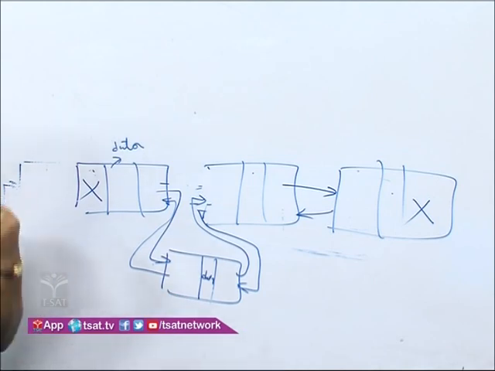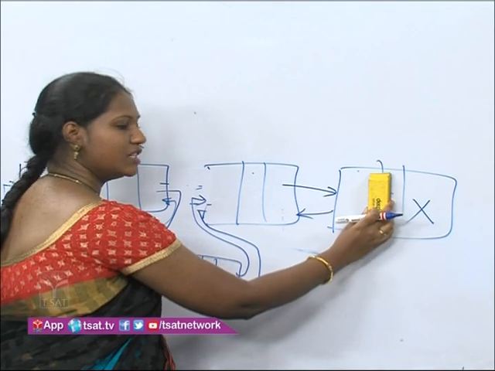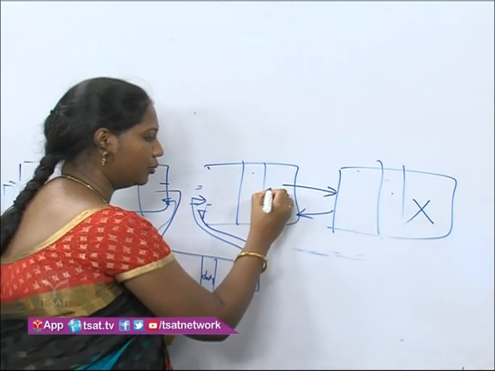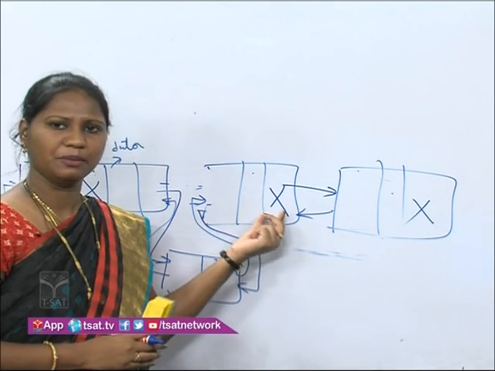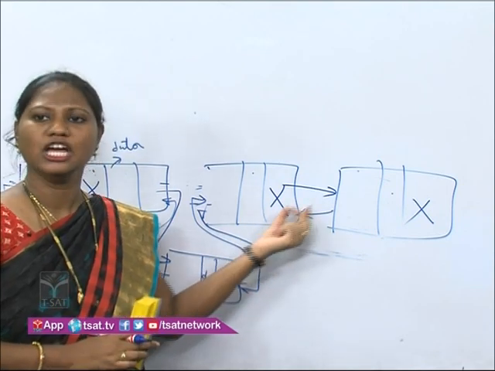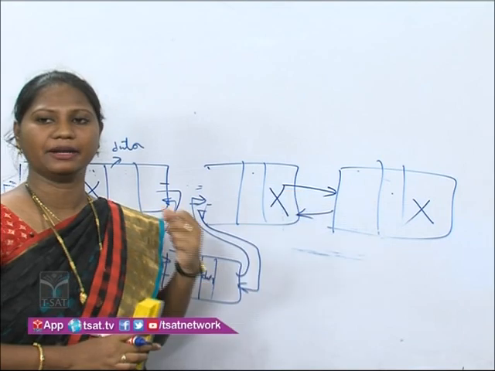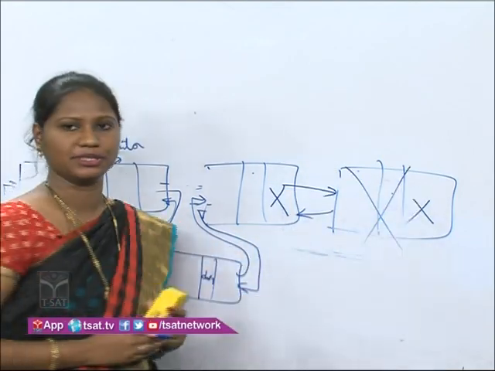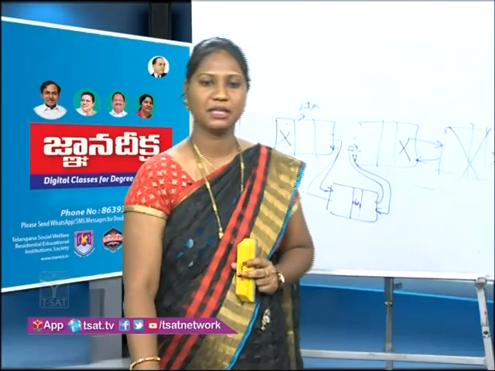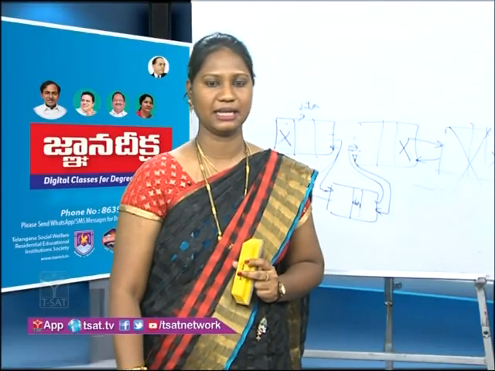Now if I want to delete a node, see, this one is a node I want to delete. Simply I have to put a null mark here. What happens if I put a null mark here? It shows in the address that no node is present at the end. This is the last node. So simply it gets deleted, students. This is how the single, double and circular linked list work.